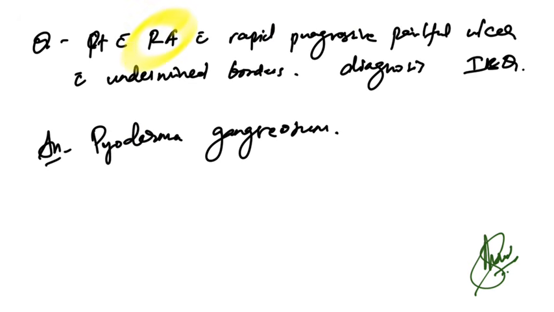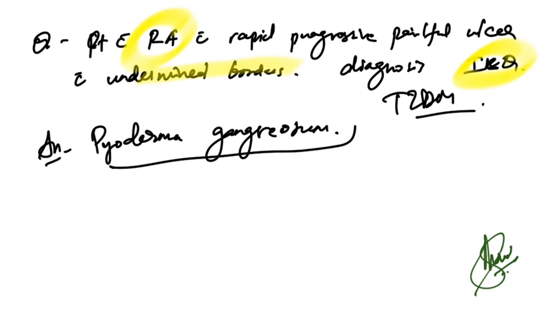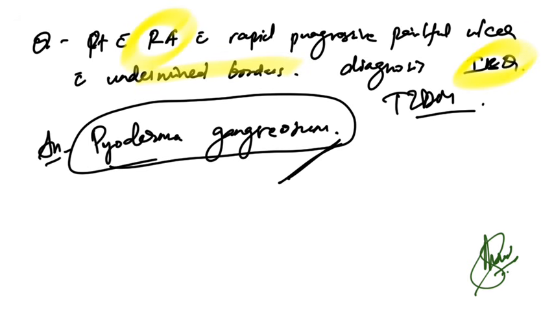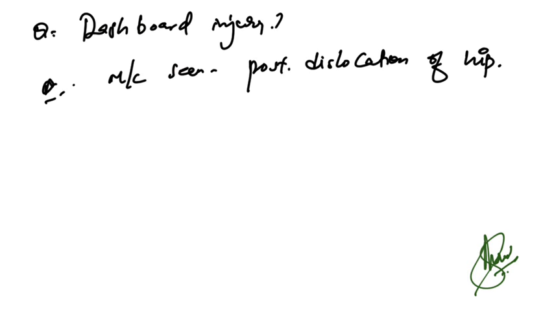Patient with rheumatoid arthritis with rapid progressive painful ulcer with undermined borders. Image based, it was an image based question, and I missed one point. Patient was diabetic, type 2 diabetes mellitus. What will be the diagnosis? Diagnosis is pyoderma gangrenosum. That is the correct answer.